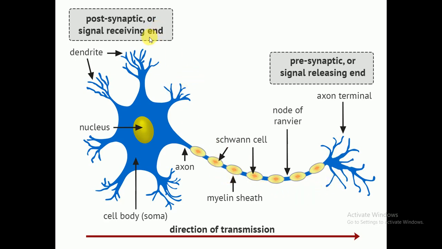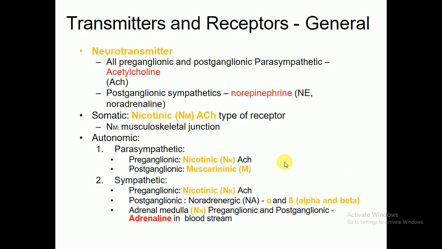This is the postsynaptic or signal receiving end, and this is the presynaptic or signal releasing end. These are the axon terminals, the nodes of Ranvier, the Schwann cells, the axons, the cell bodies, nucleus and dendrites, which are already given in the diagram.